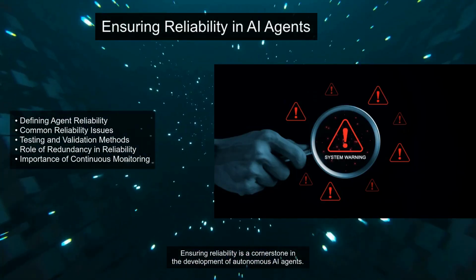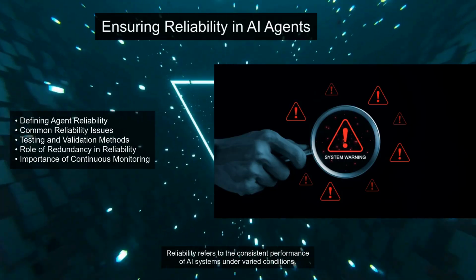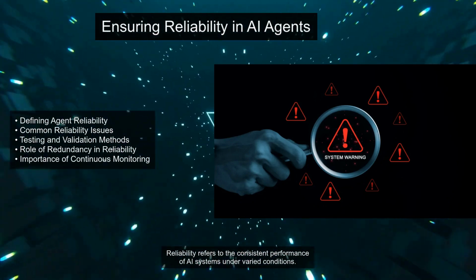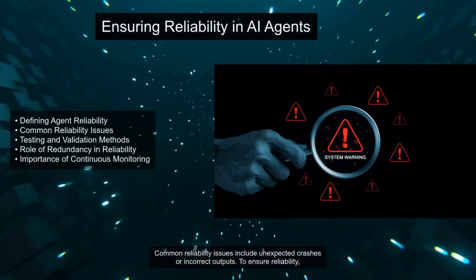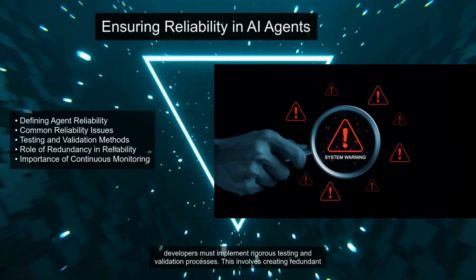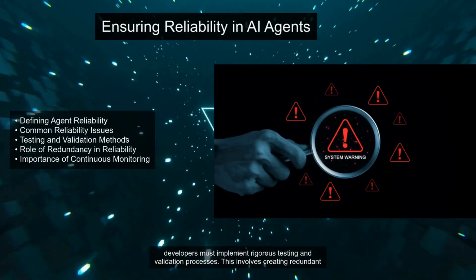Ensuring reliability is a cornerstone in the development of autonomous AI agents. Reliability refers to the consistent performance of AI systems under varied conditions. Common reliability issues include unexpected crashes or incorrect outputs. To ensure reliability, developers must implement rigorous testing and validation processes.